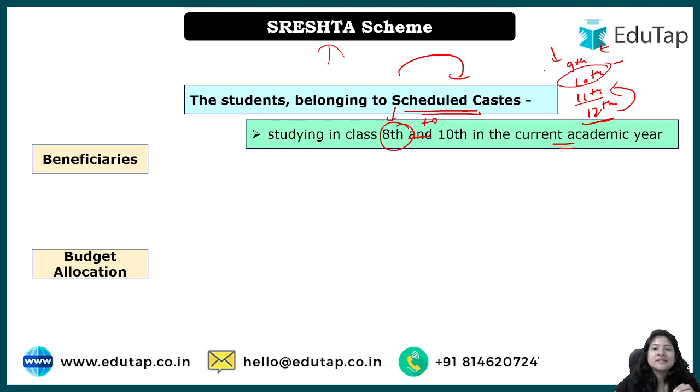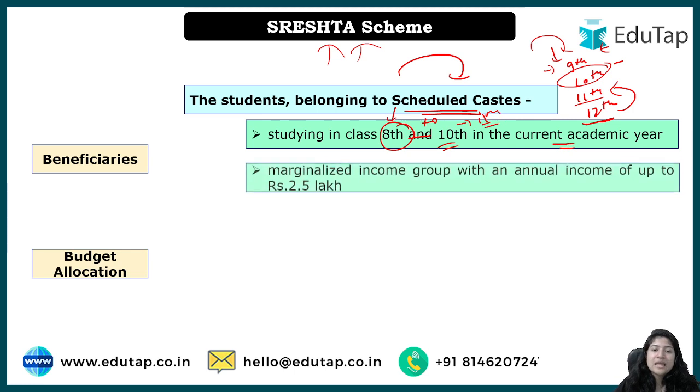So therefore it's being said that even though the scholarship will be provided for 9th, 10th, 11th, 12th, as a beneficiary I should be starting in 8th, because this process will take time and I want to get enrolled under the scheme for the 9th standard. Okay, and that is why 10th is also written, because when I'll be in 10th, then only I'll be giving the paper for 11th. I'm sorry, in the current academic year.